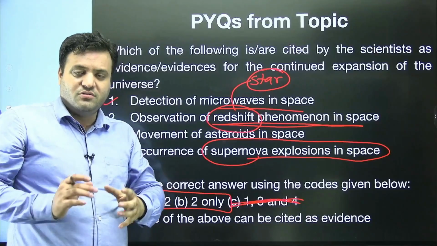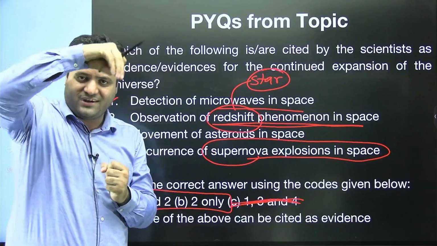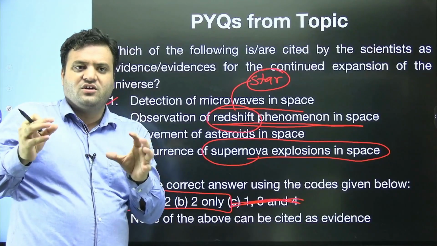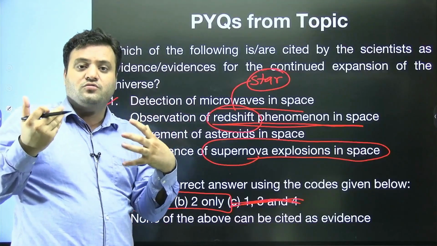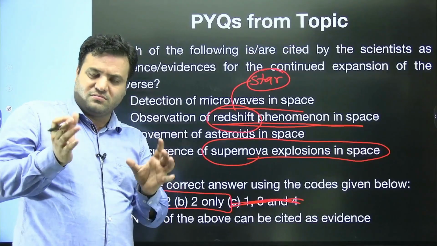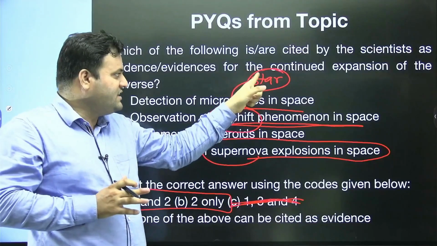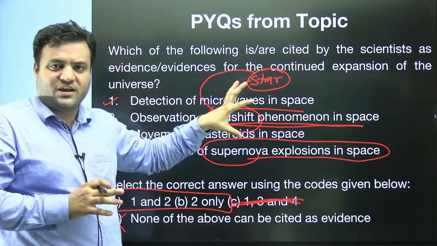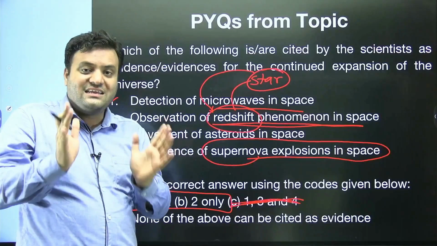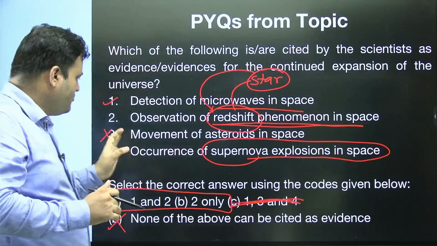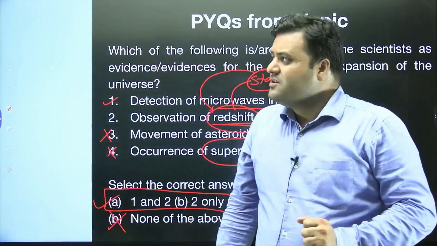And I hope you remember the balloon example where I told you to put some marks on a balloon, and if you inflate air in it, the distance between the stars, the galaxies or the planets is supposed to increase. Technically, we have this star aspect, and when star formation is there, redshift phenomena are associated with it. So it credibly justifies that yes, the universe is actually expanding. 1 and 2 would be the correct answer to this question.